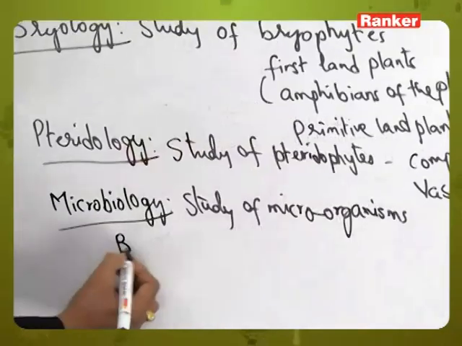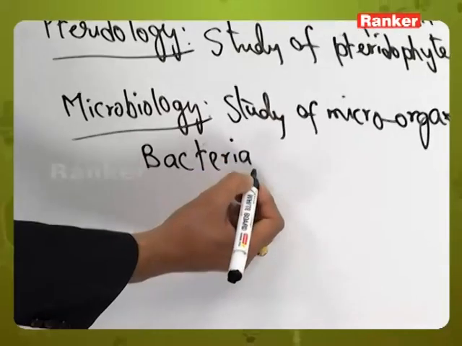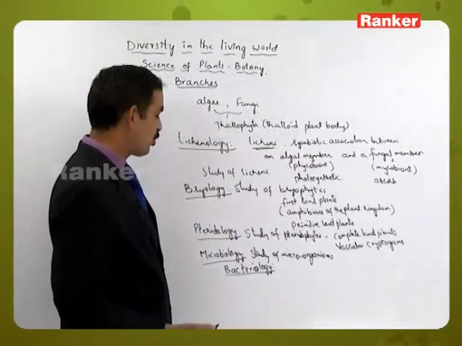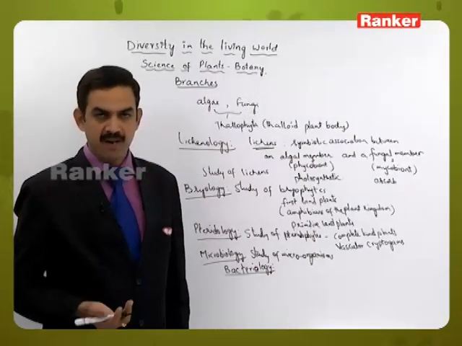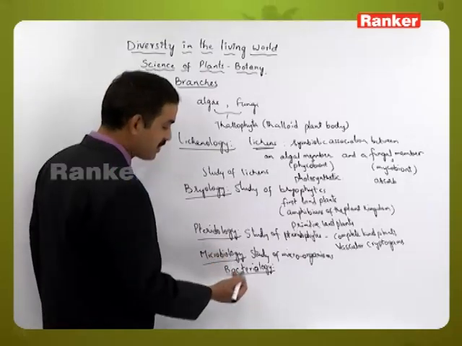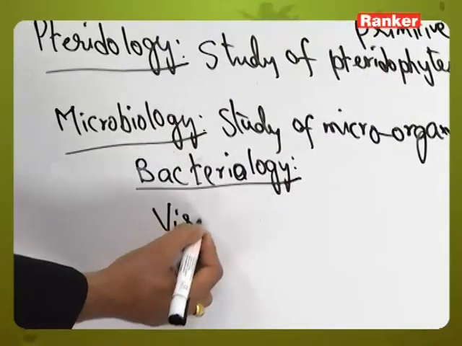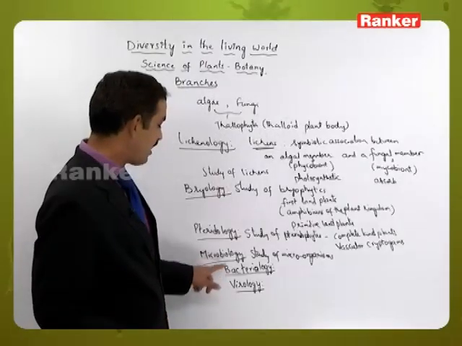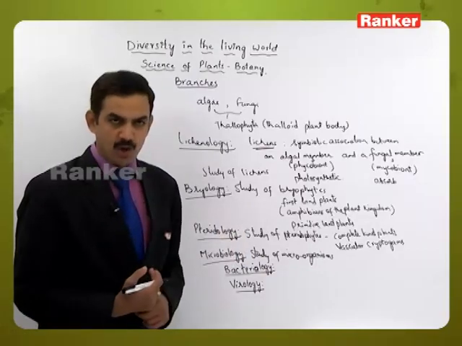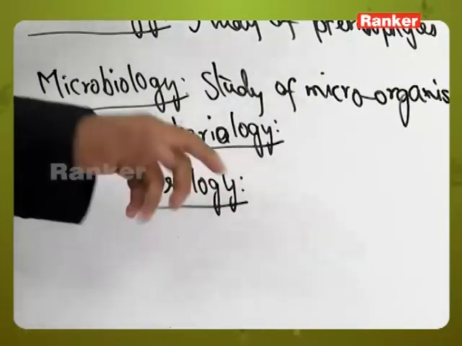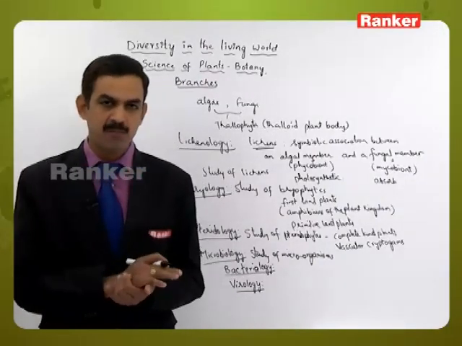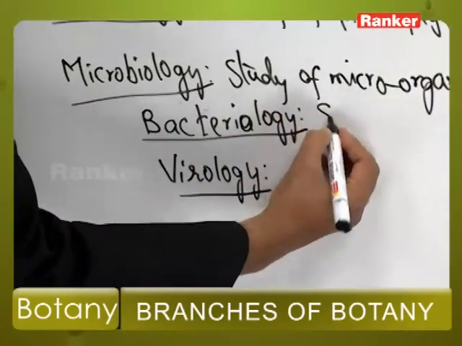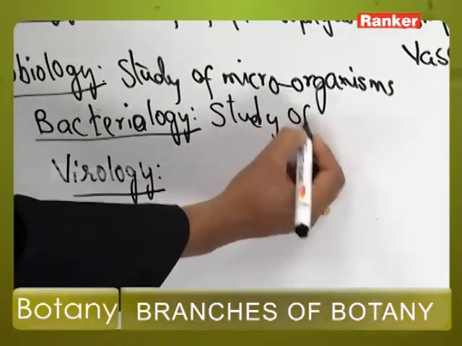In this one, we know that many types of microorganisms have been identified. So they divided microbiology into bacteriology and virology. As we said, bacteria and viruses are part of microbiology only, but as the number of bacteria went on increasing and different types were identified, they separated the study of bacteria as a separate branch, which is called bacteriology, the study of bacteria.